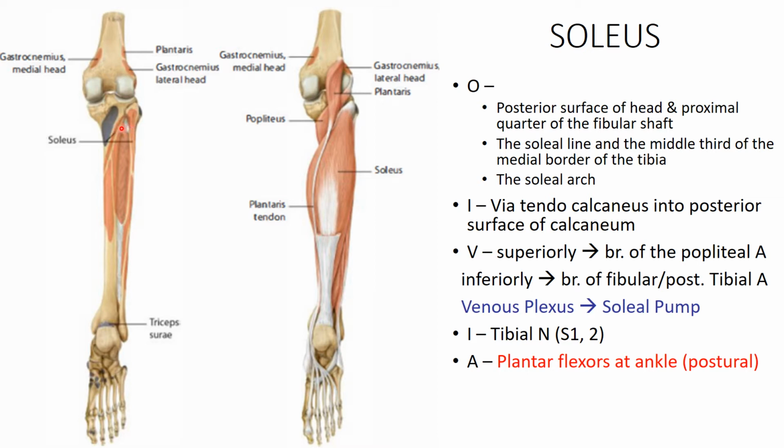From this origin, the fleshy belly descends and inserts into the deeper aspect of the tendocalcaneus, and through that it is attached to the posterior surface of the calcaneus.